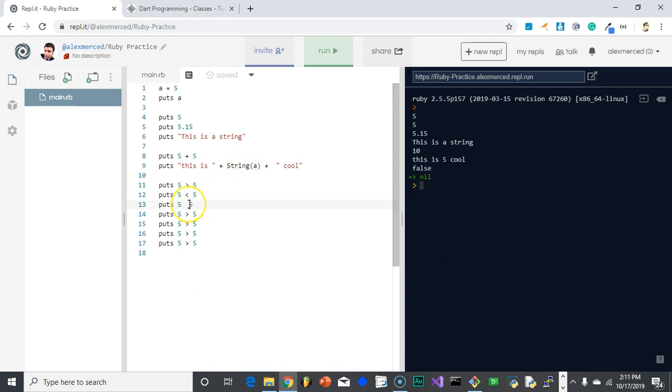While if I want to test whether a equals 5 as a question, I need to put 2 equal signs. So does 5 equal 5, which is true. Then we can do greater than or equal to, less than or equal to, and not equal to, and then you can even do compound statements. So it's like, does 5 equal 5?